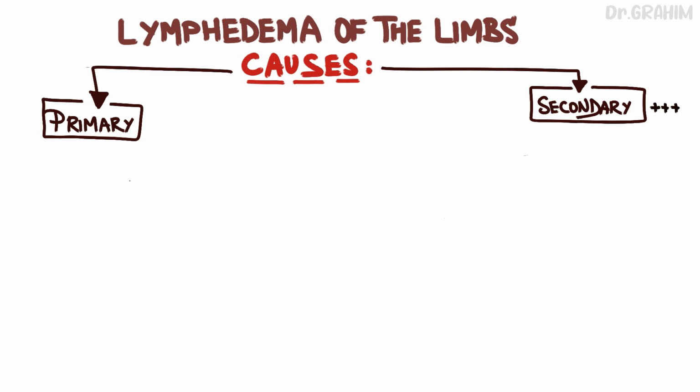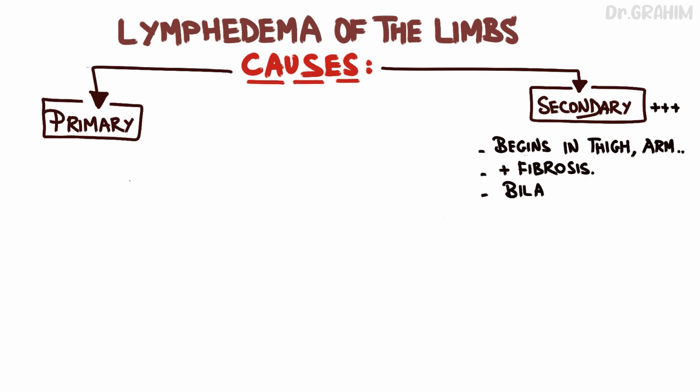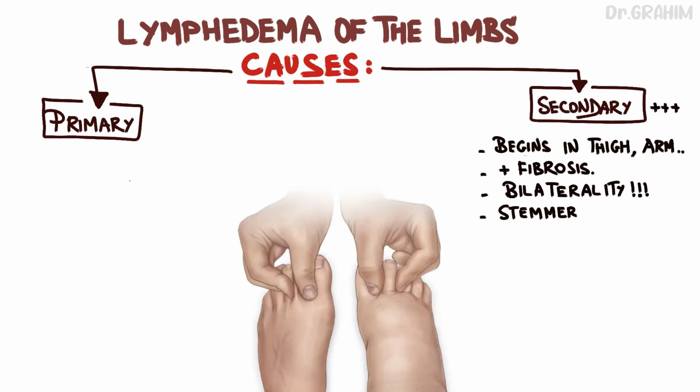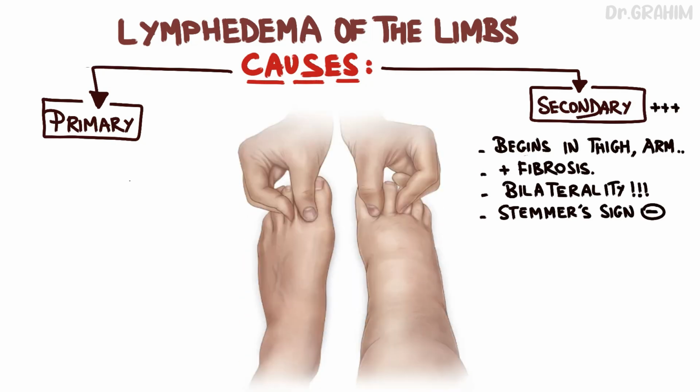And secondary lymphedema occurs when a previously healthy lymphatic system becomes damaged, generally due to external factors. This form is more common and is characterized by an edema that often begins proximally and may spread, sometimes involving the external genital organs. The edema usually begins in the thigh, suprapubic region, or arm. The edema may become fibrotic over time. It can be present on both sides of the body. Negative Stemmer's sign refers to the absence of skin hardening at the base of the toes or fingers, which helps differentiate lymphedema from other types of edema.